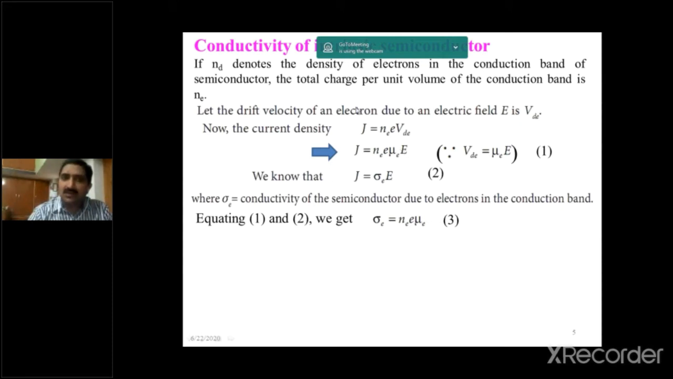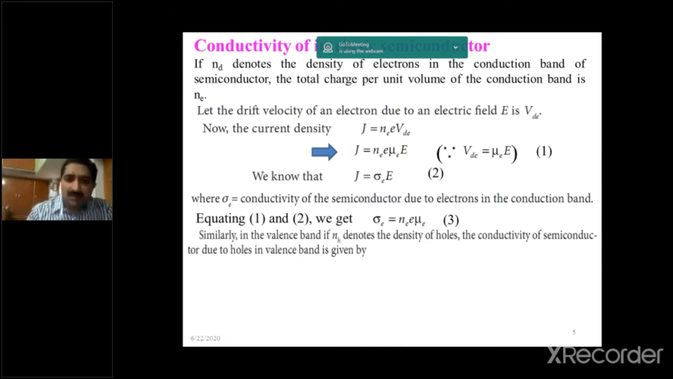Here we are discussing only the conductivity of electrons in an intrinsic semiconductor, in the conduction band only. We will discuss the valency band also. Similarly, in the valency band, if NH denotes the density of holes, the conductivity of the semiconductor due to holes in the valency band is given by sigma H is equal to NH E into mu H, where NH is the hole concentration in the valency band and mu H is the mobility of the holes.